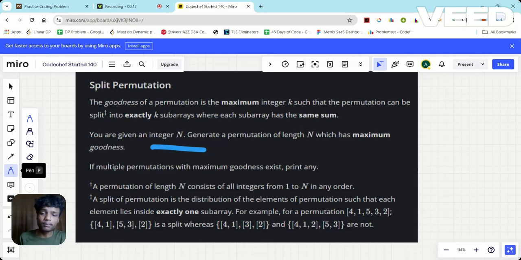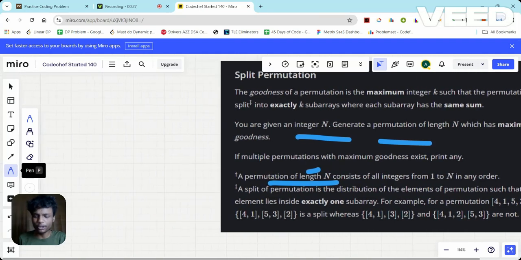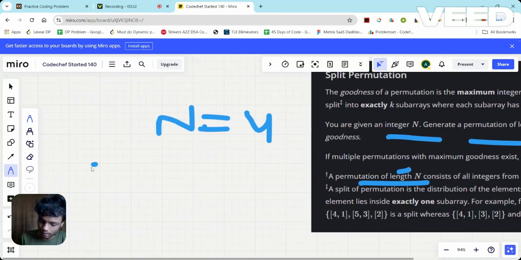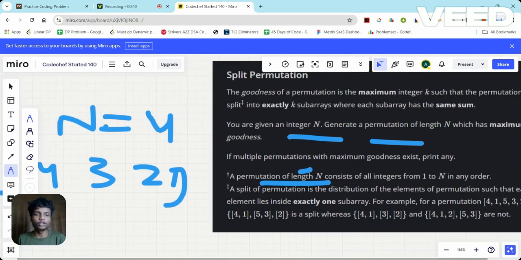Now, what is a permutation? A permutation of length n consists of all the integers from 1 to n. Simply, let's say if n is equal to 4, then the array should contain integers only from 1 to 4, in any order. It doesn't matter, but the elements should be from 1 to 4 only. So this is a permutation.